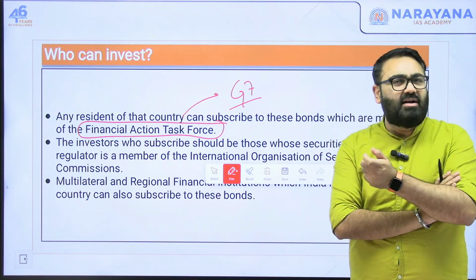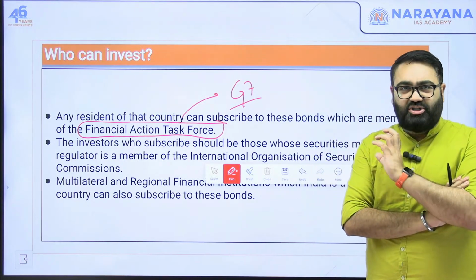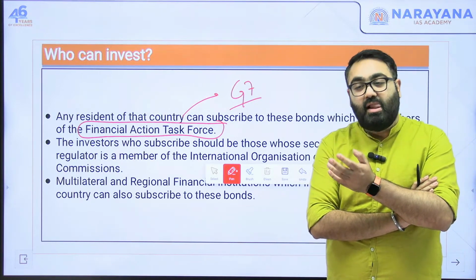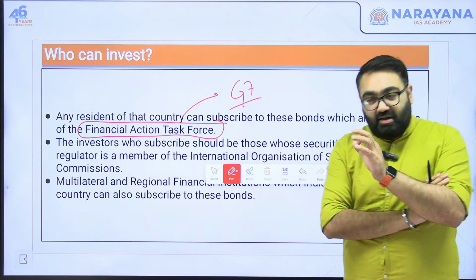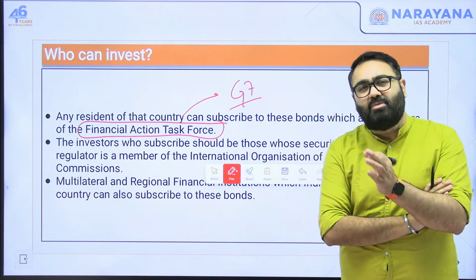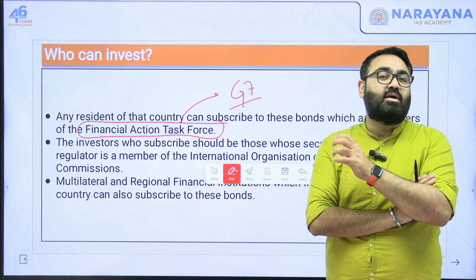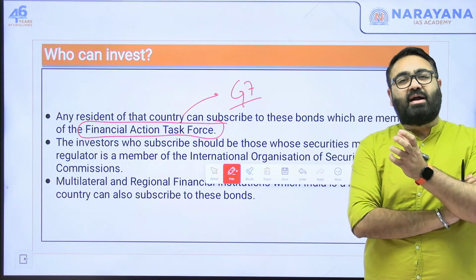So the G7 countries came together and formed a group, and the group's idea was to share information about financial transactions with each other, to keep an eye on those countries where the governments are unable to stop the money going into the hands of terrorists, and of those who are using it for criminal activities. That is why countries such as Pakistan were in the grey list.